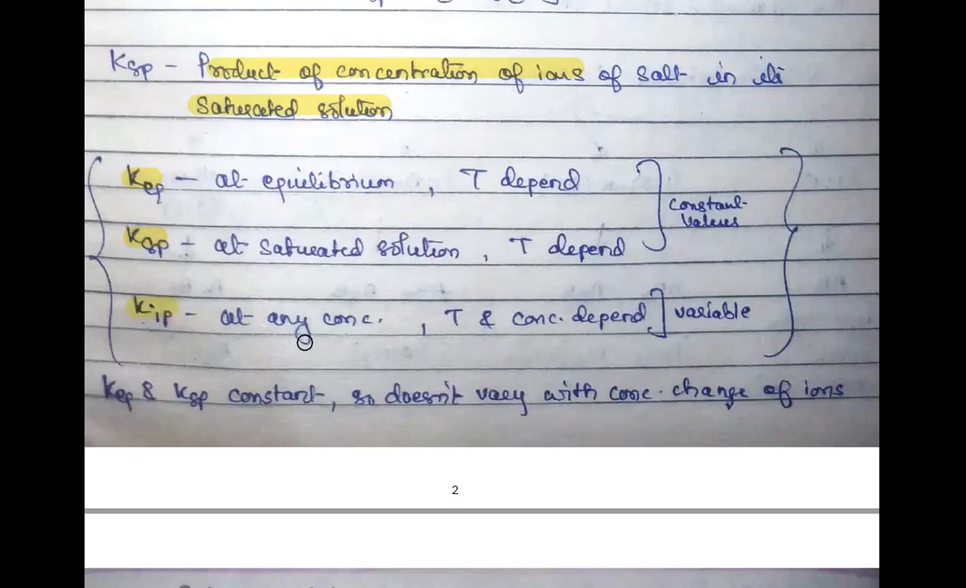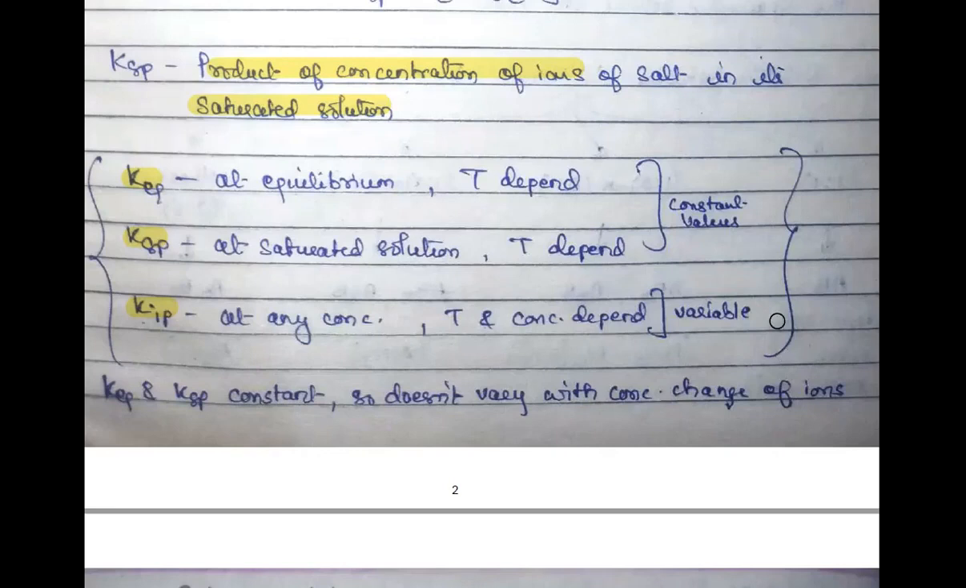Then there is one other term we will also be discussing. This is the K ionic product, Kip. Okay, what is this? It is actually not a constant. This is basically the ionic product present at any random concentration for the sparingly soluble salt. So the ionic product is also for sparingly soluble salts, but at any concentration. It is temperature as well as concentration dependent. So if you change the concentration of your ions, because it is not a saturated solution, of course it may have variable concentrations, right?